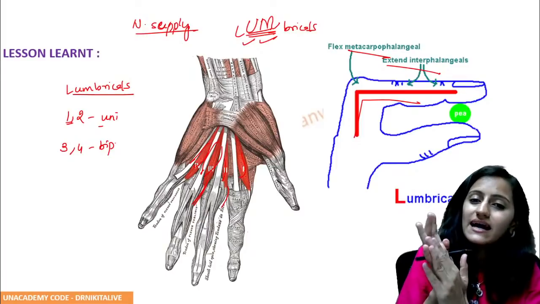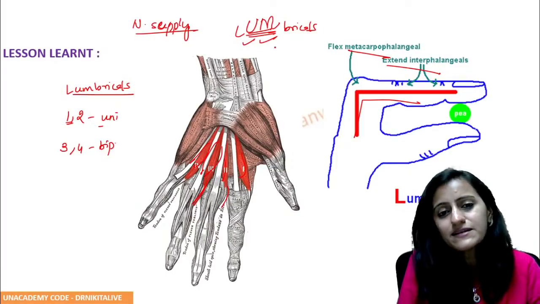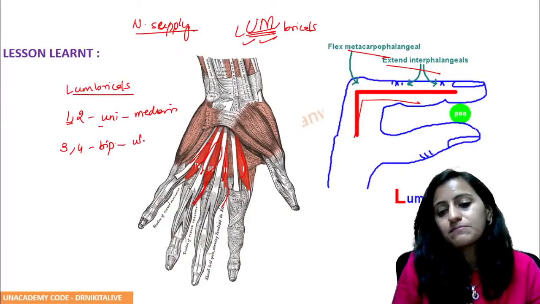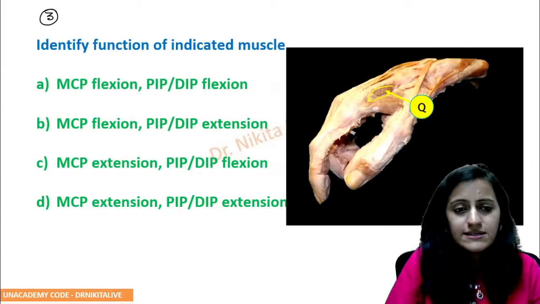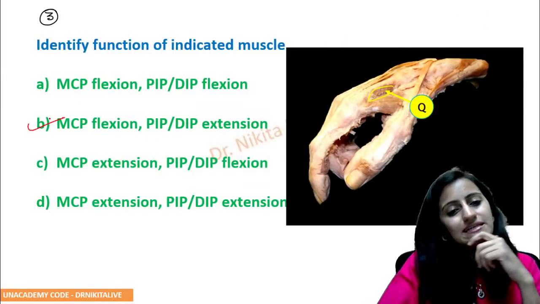So ulnar on the ulnar aspect, 3 and 4. Median on this aspect, the radial aspect, that is 1 and 2. So this is supplied by the median nerve and this is supplied by the ulnar nerve. Okay, this is about your lumbricals. So the action would be MCP flexion and interphalangeal extension.